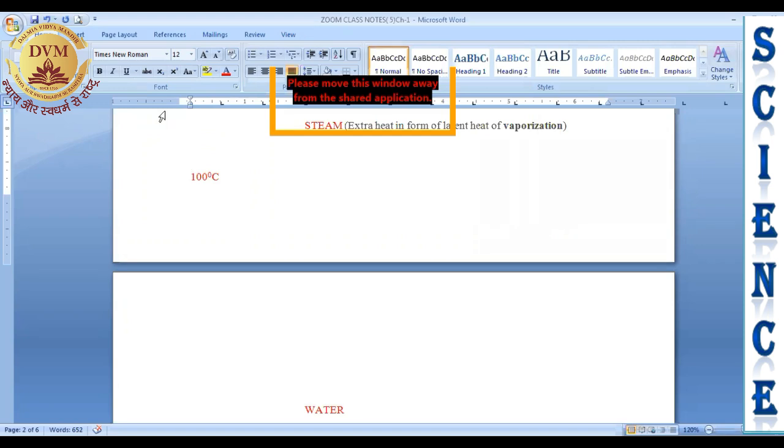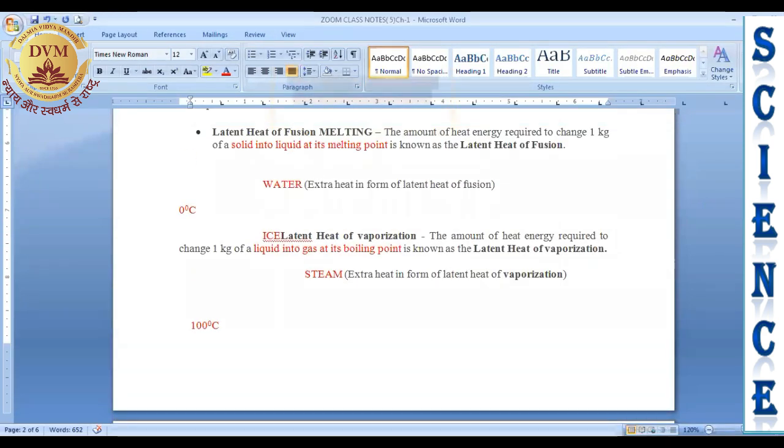Steam will create more severe burns because steam has extra heat in the form of latent heat of vaporization.